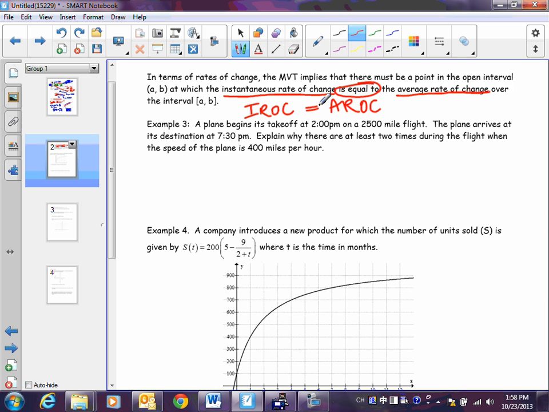All right? So let's look at this plane problem. It says a plane begins its takeoff at 2 p.m. on a 2,500-mile flight. The plane arrives at its destination at 7:30 p.m. Explain why there are at least 2 times during the flight when the speed of the plane is 400 miles per hour. Okay, I'm going to back up to the first sentence. Before calculus, what is a question you might have been asked based off of the situation?